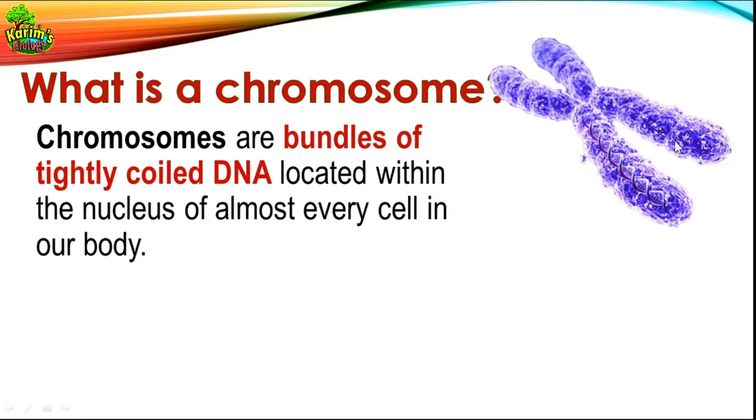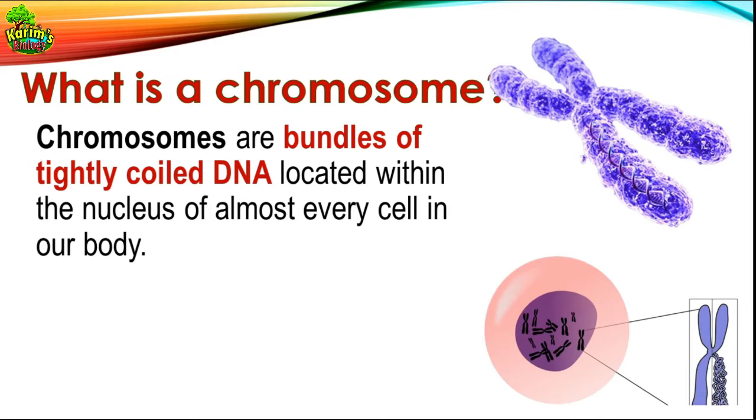When the DNA is tightly coiled around something, then that is said to be chromosomes. Then what is that something around which the DNA is coiled? We are going to learn in this session. Don't worry. And look at this. The definition suggests that located within the nucleus of almost every cell. Then what is the location of chromosomes?